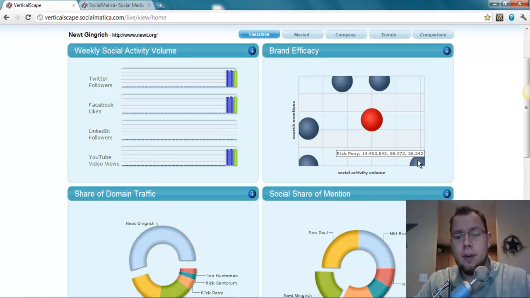From a social perspective, Rick Perry is doing quite well in terms of overall activity. Ron Paul has a very strong campaign because he has one of the strongest amounts of content, but also one of the stronger social campaigns. And then Mitt Romney's behind him, not quite as social in that perspective. So this is a good way of plotting information when we want to look at an overall efficacy standpoint. The size of the ball is actually the traffic. They're all in similar ranges, so that's why there's not much difference there.